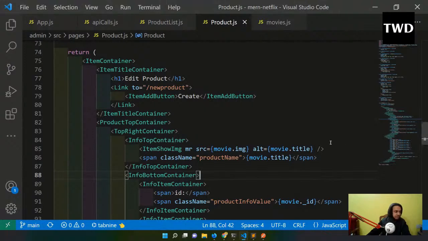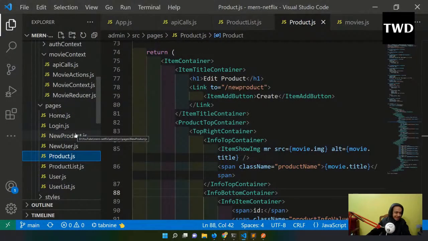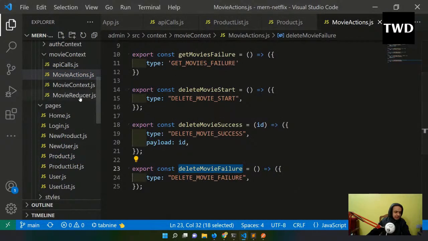Okay, so now what I'm going to do here, again we have to add, we have to create. So again we have to go to the movie action and the movie reducer.